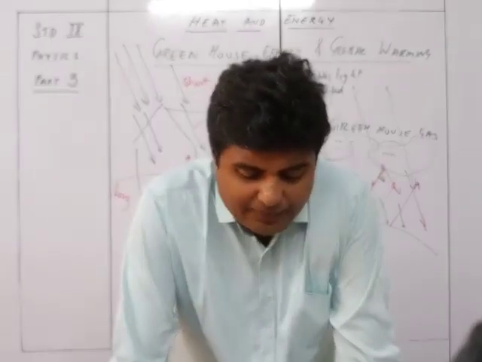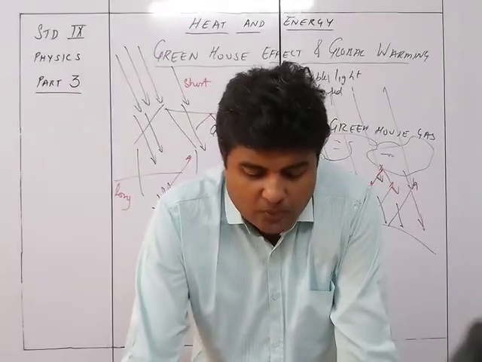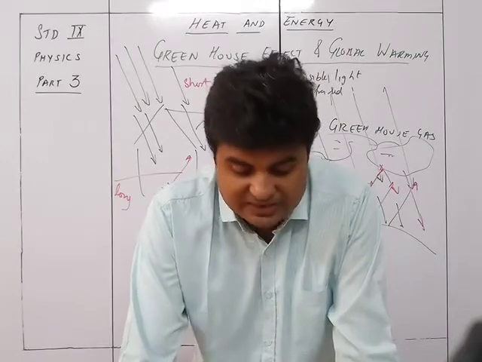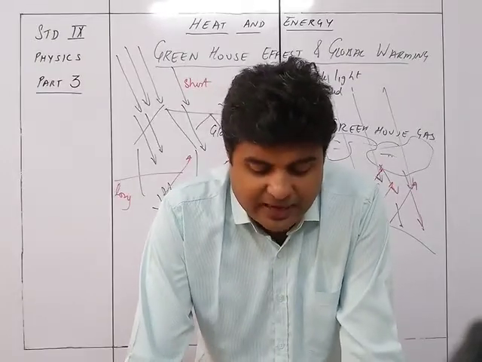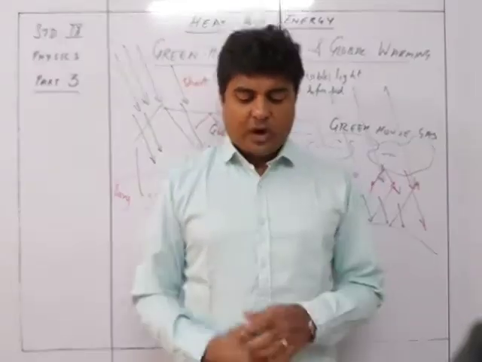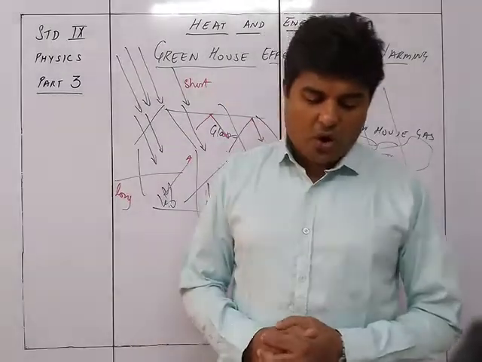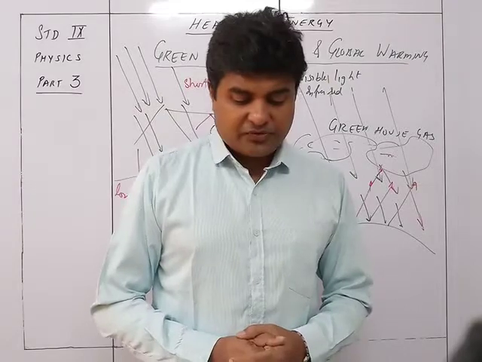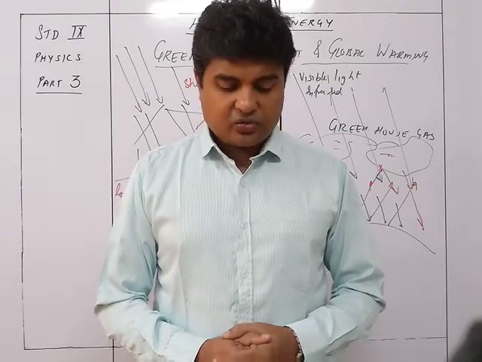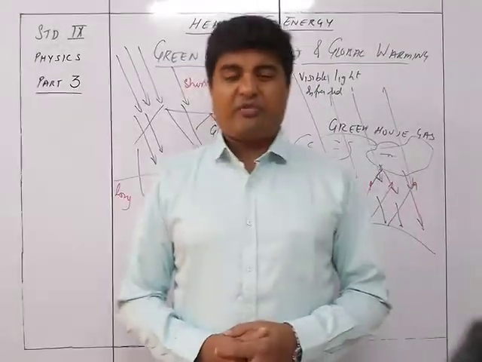Our Earth gets heated up due to absorption of visible and short wavelength infrared radiations received from the sun. The greenhouse gases, namely carbon dioxide, water vapor, methane and chlorofluorocarbon, trap the infrared radiation of long wavelength emitted from the Earth's surface, and thus keep the Earth's surface warm at an average temperature of 15.5 degrees Celsius.